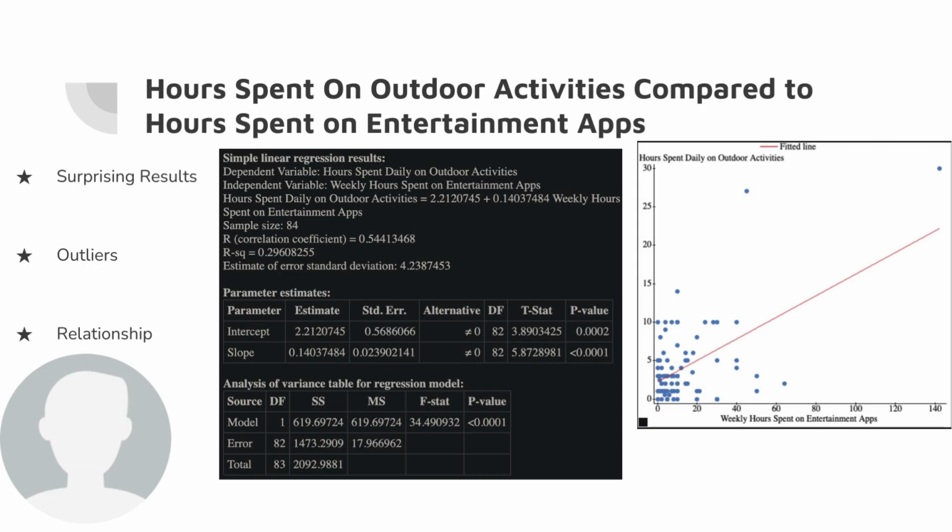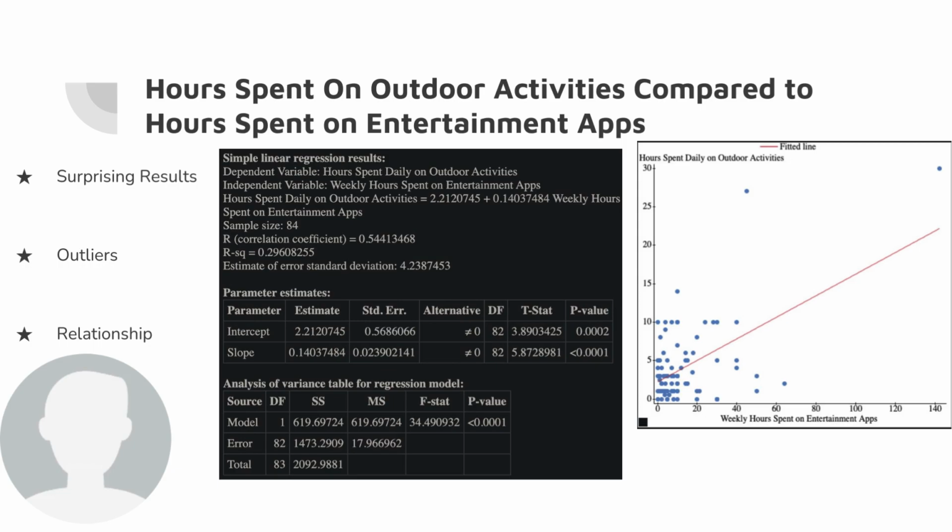So clearly, again, I cannot emphasize this enough. Certain outliers were alarming, to say the least. On the top right, we see 30 hours daily spent and 142 hours weekly. I mean, this is a busy person. The other alarming outlier is the other person that put over 24 hours on daily outdoor activities. Again, this person is apparently very busy, and has unlimited energy.